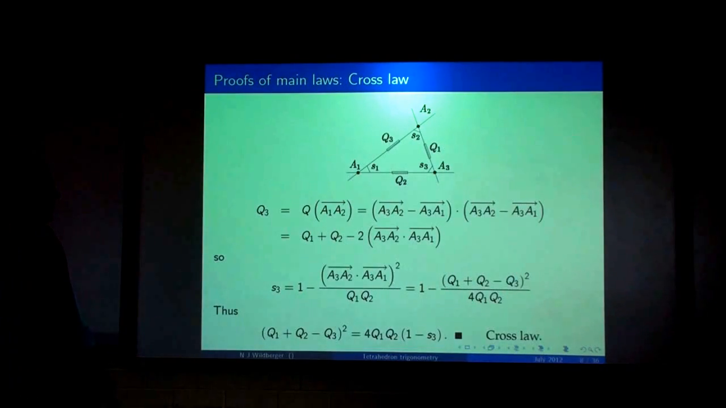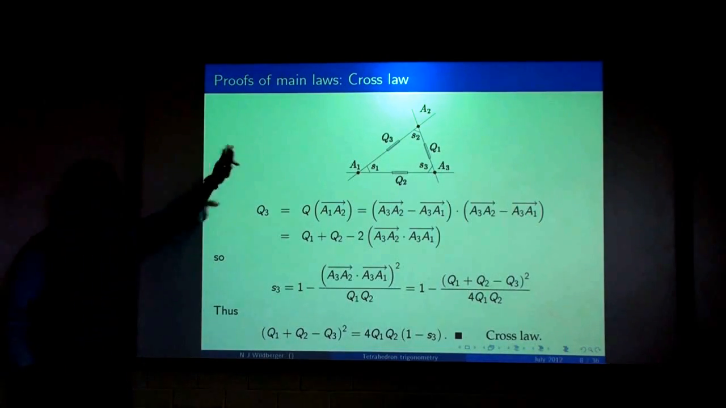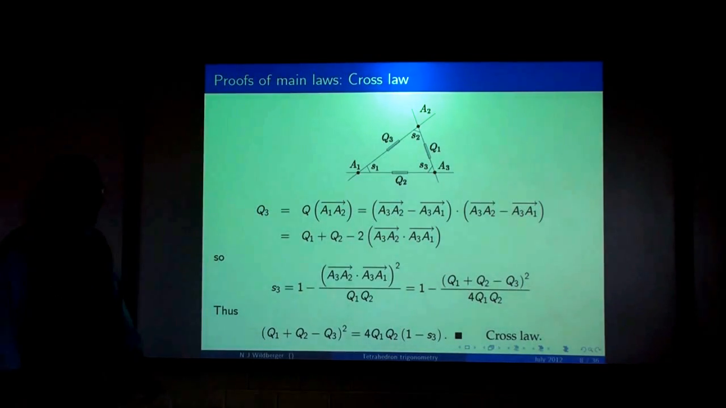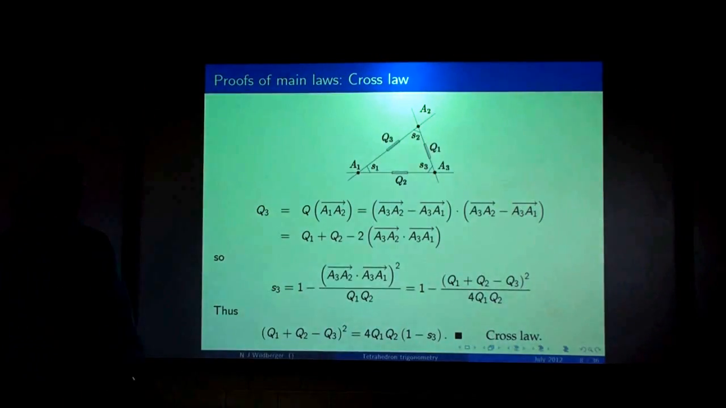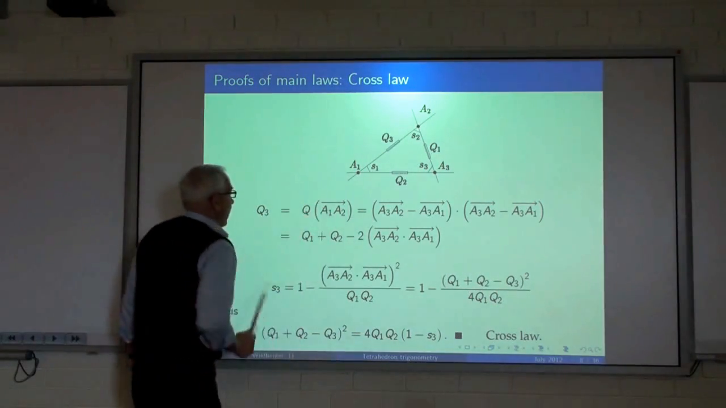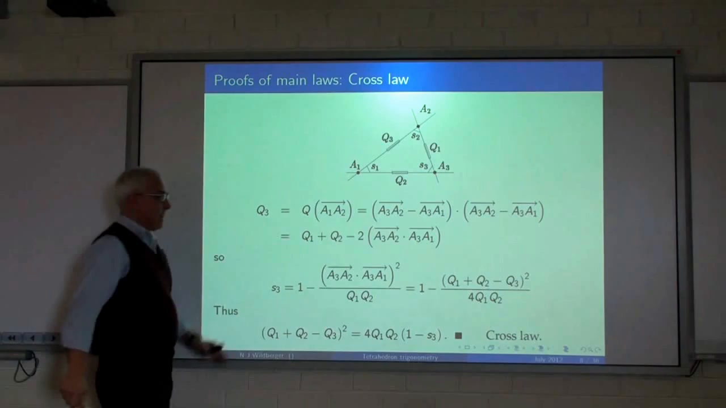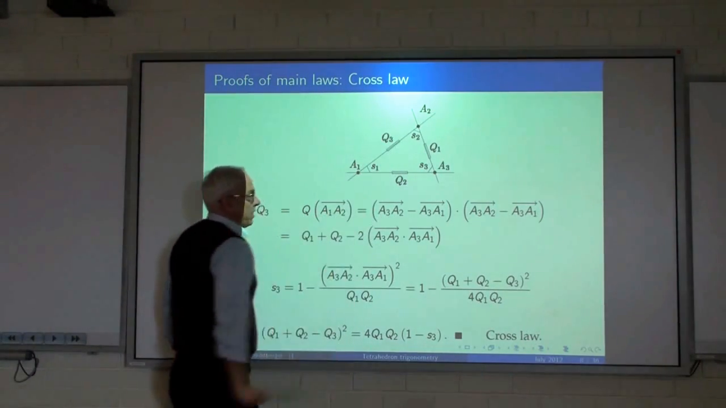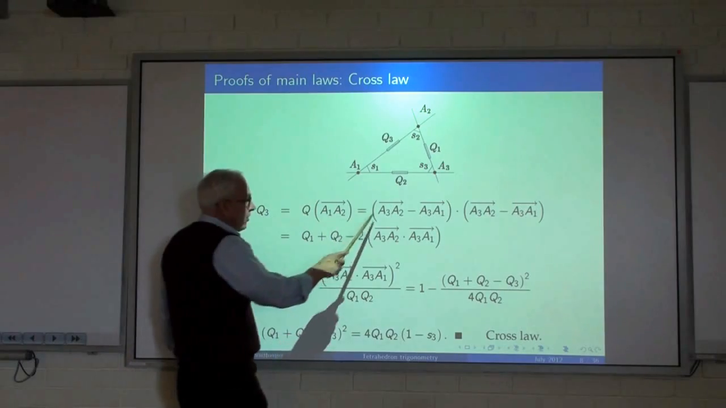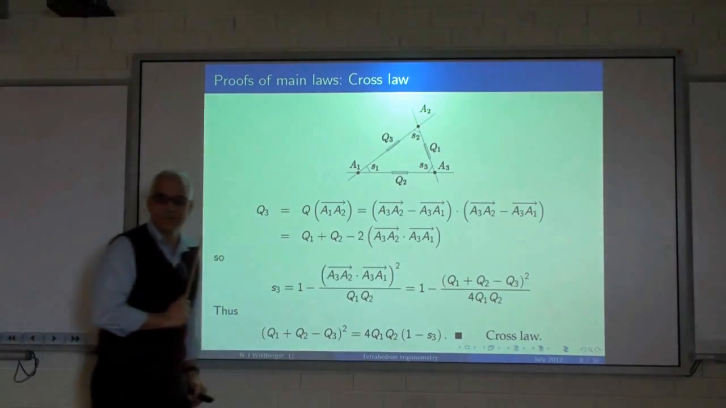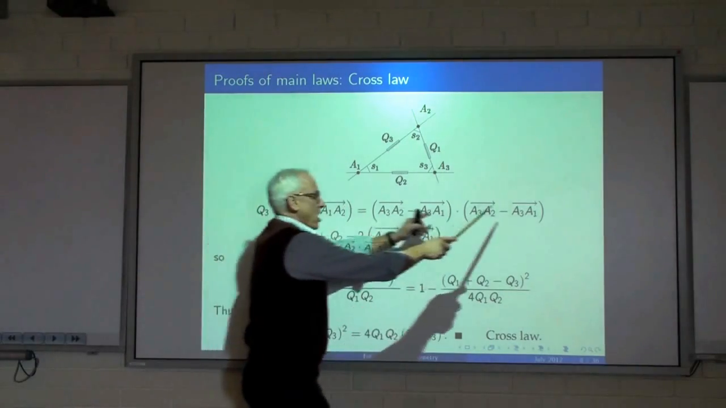I have to go the right way, though. Okay, so here is the proof of the cross law on this page, only using first-year linear algebra, basically just the properties of the dot product. Here's our triangle. And let's have a look at this quadrance Q3. By definition, that's the quadrance of the vector A1A2. We write that vector A1A2 as the difference between the vector A3A2 and A3A1. So it's that vector dotted with itself.